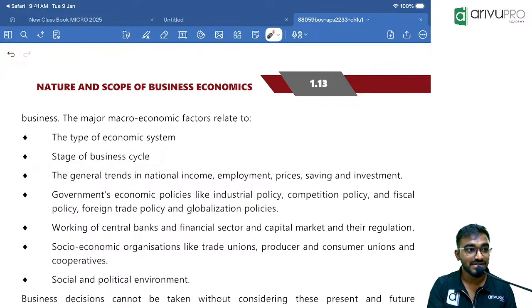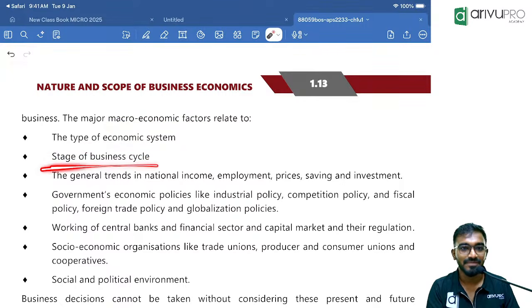Stages of business cycle. I said business cycle is more macro in nature, not micro. And this is an odd-one-out question. They will also give stages of business cycle in the options. They will ask which among the following is not a micro environment analysis, and there will be business cycle. You may say, sir, fifth chapter, microeconomics. No, that is not. That is the answer.